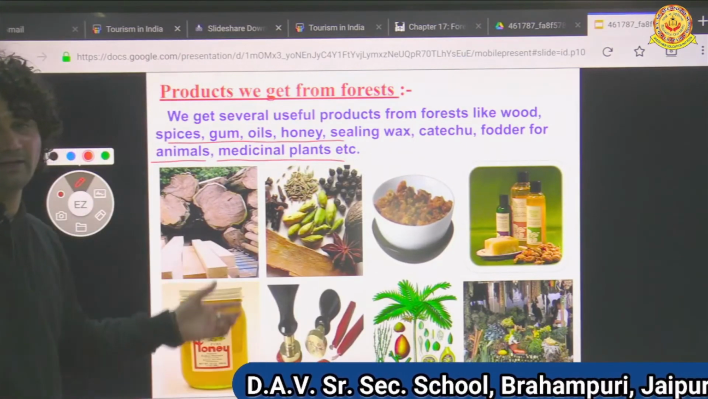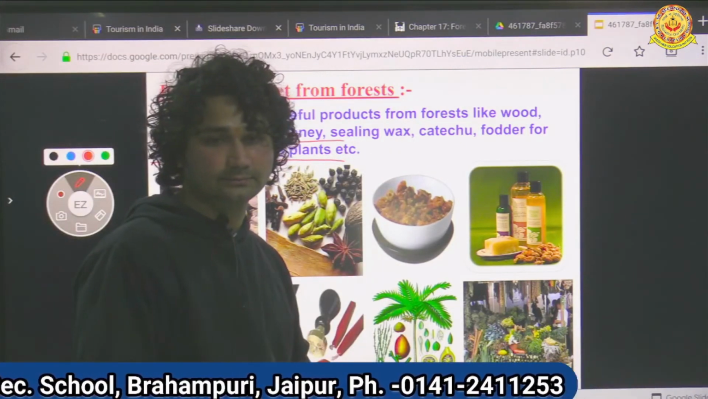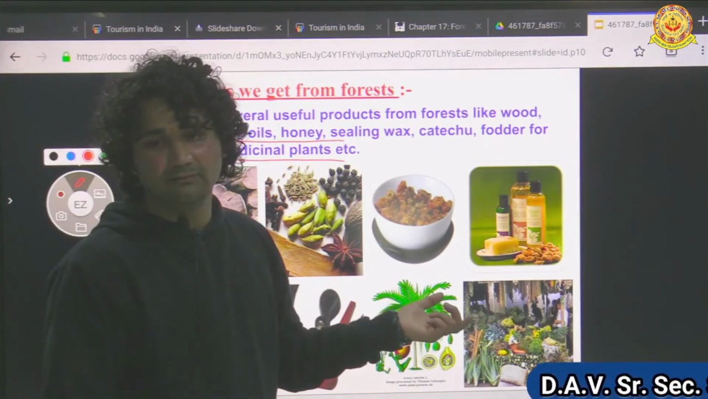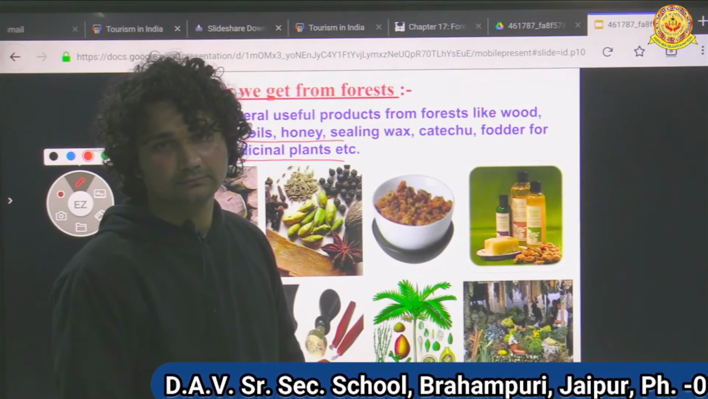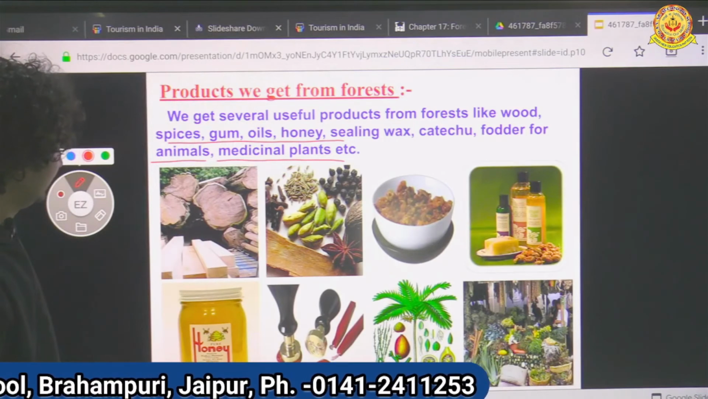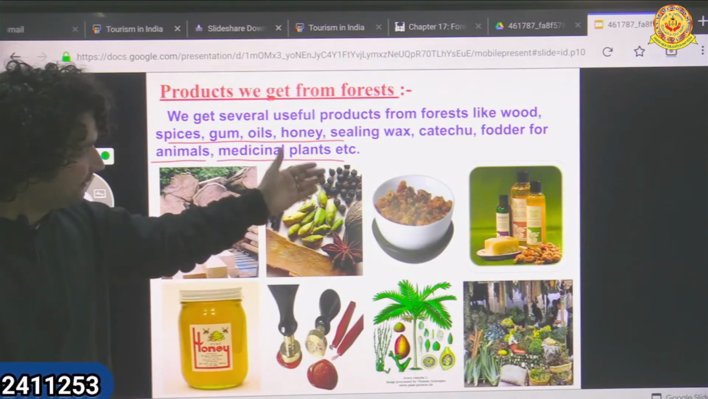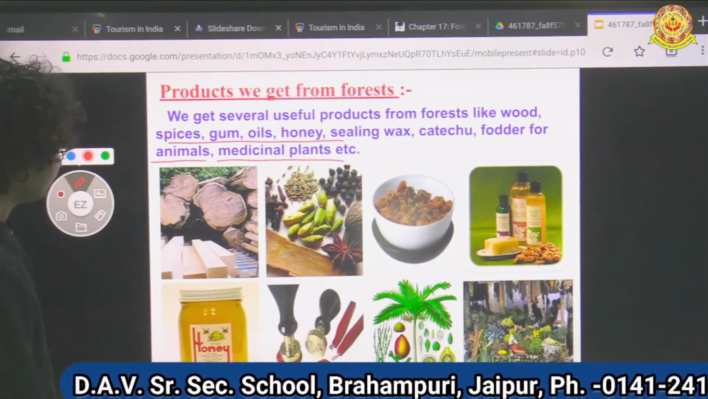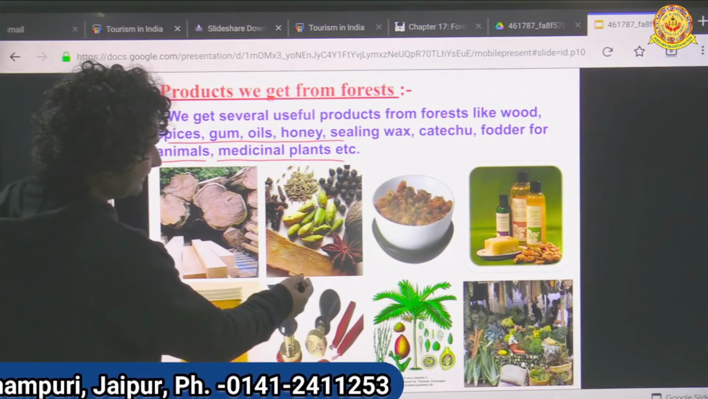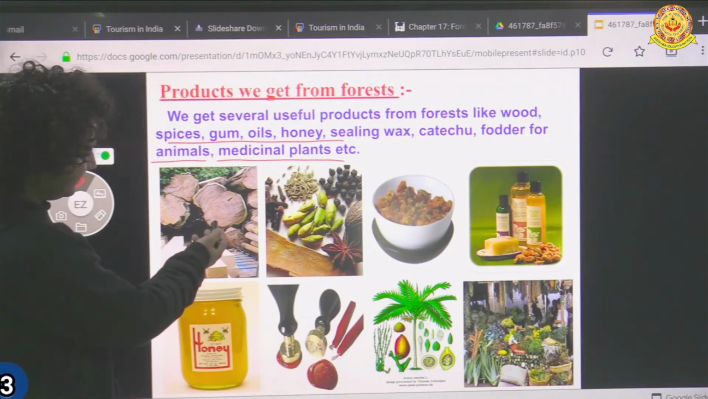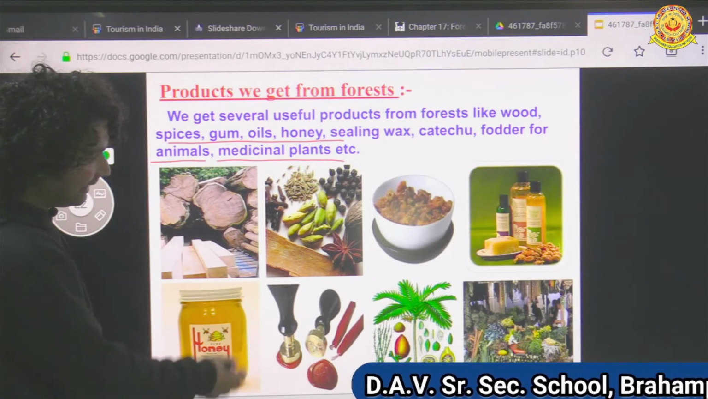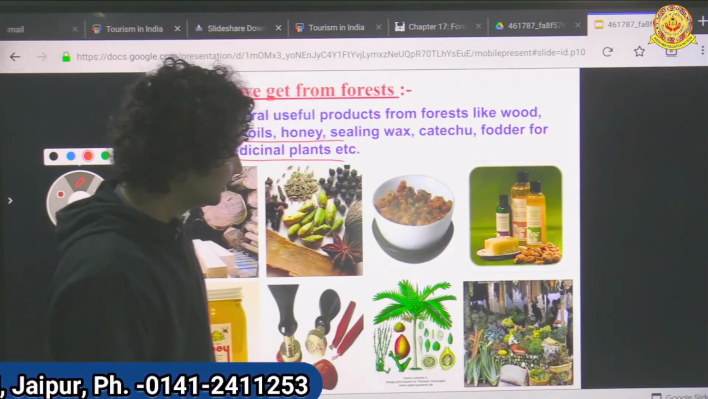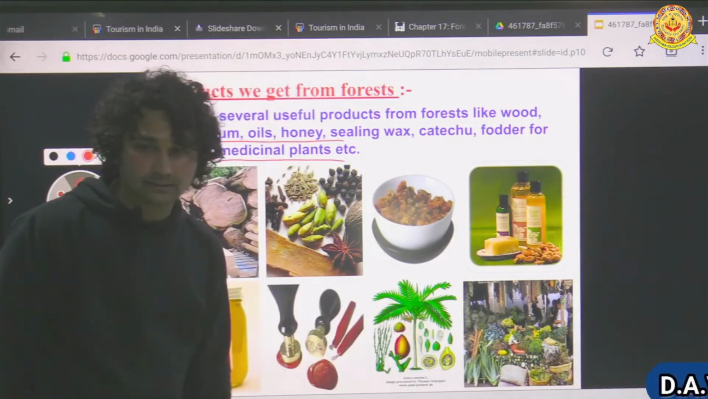These are the products we get from the forest. Sandalwood, you also know. These are the number of products we get from the forest. See, this is spices, honey, sandalwood, ink, rubber, wax. Okay. Amla, fruits and vegetables.